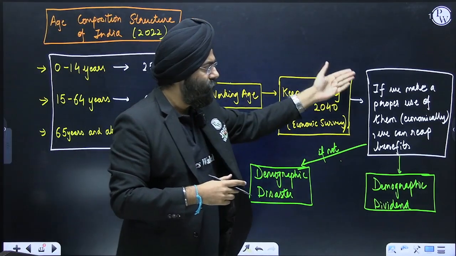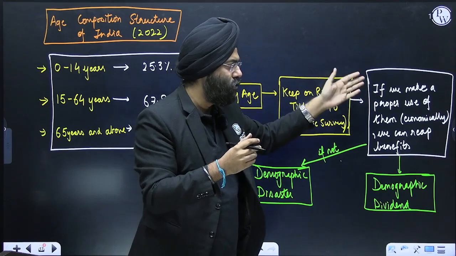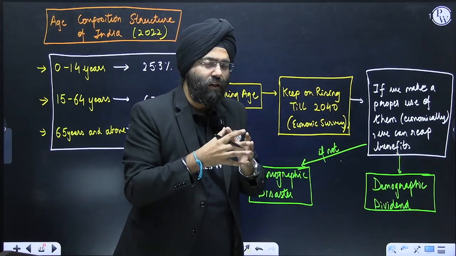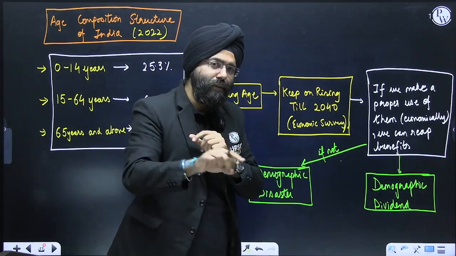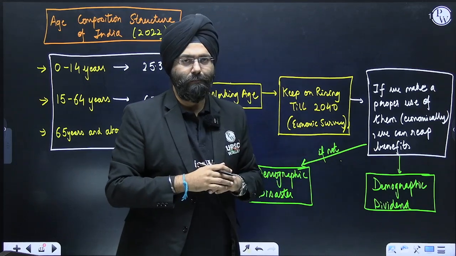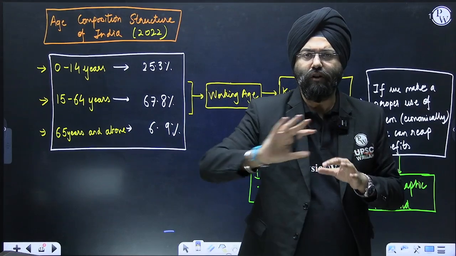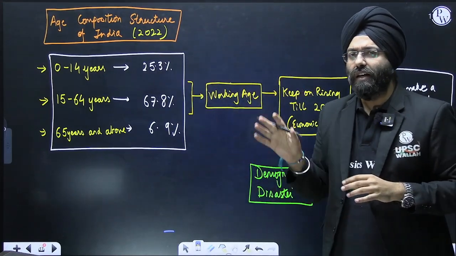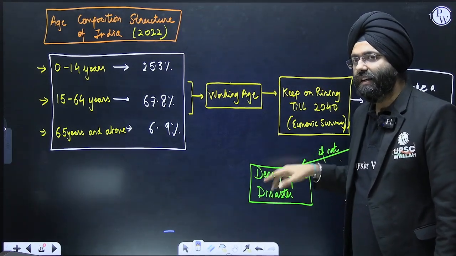what will happen if we make proper use of these people who are in this working age with respect to economy? We can reap benefit out of it as a whole country, and for the individual people also. This reaping of benefit is known as the demographic dividend. In case we are not able to, and that means these are out of economy, not working, what will happen? It will create a demographic disaster.